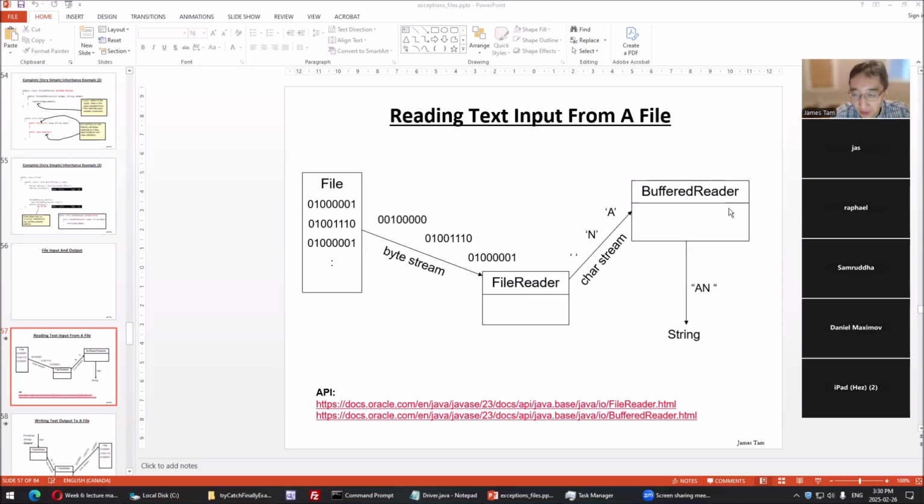That's where we use another helper class that works with the file reader. This one is the one that makes a connection, opens the file. This one does not, but this one takes the character stream, output of file reader, and then connects them together. Every line that we read from a file, it connects them together and makes a string.